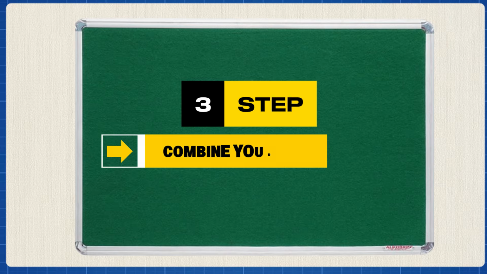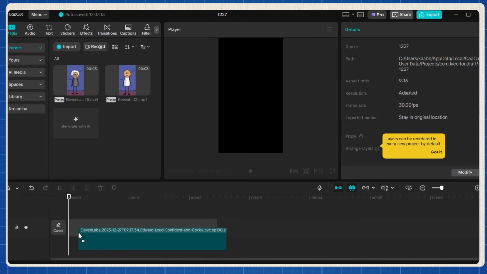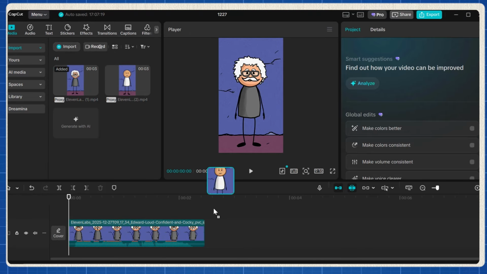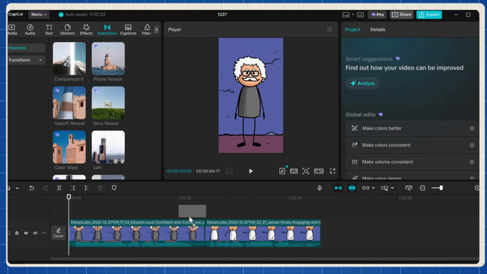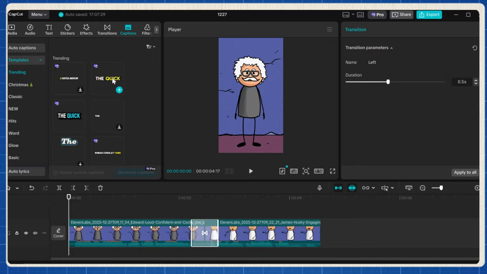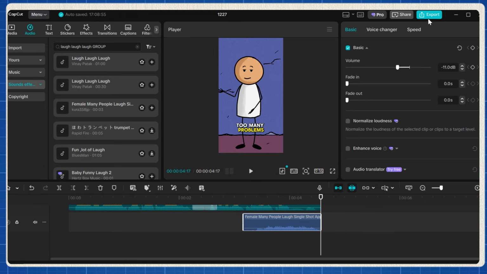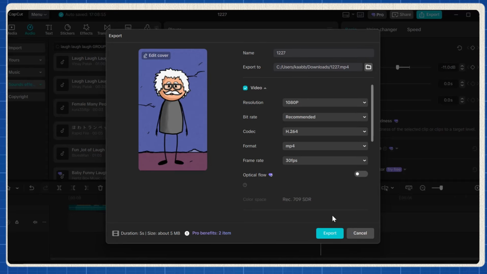Step 3, combine your clips. Now we bring everything together. Open CapCut, drag both clips into the timeline, and place them back to back. Add a quick transition if you want, nothing fancy, and then drop in captions because captions massively boost retention. Once everything looks clean, hit export, and your video is officially ready to post.